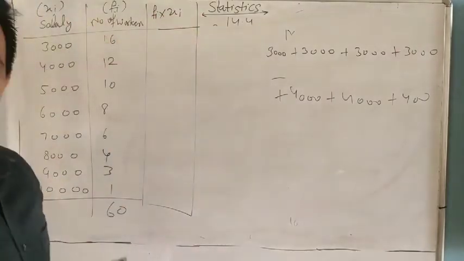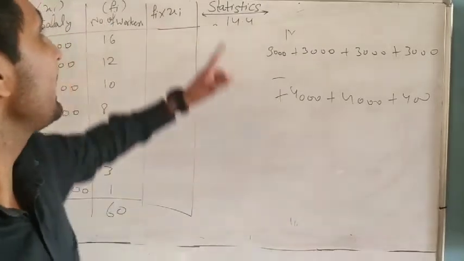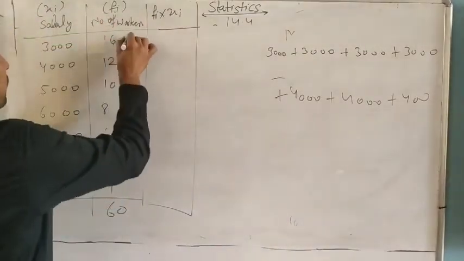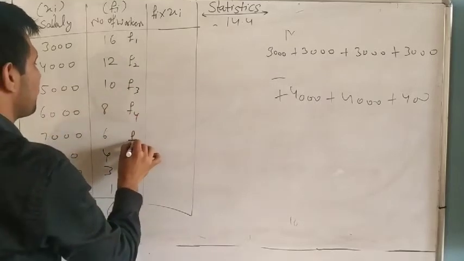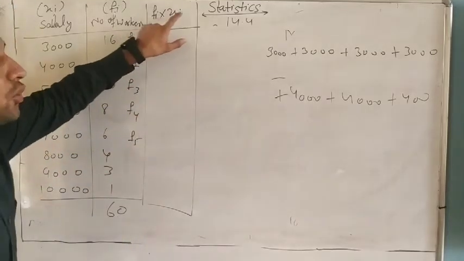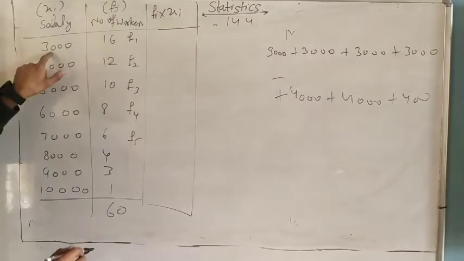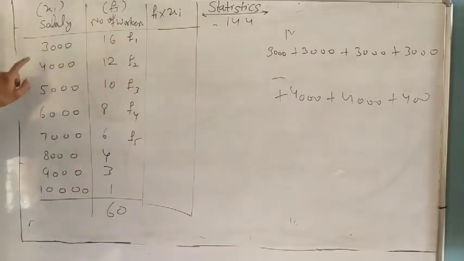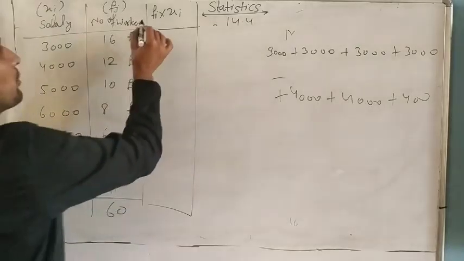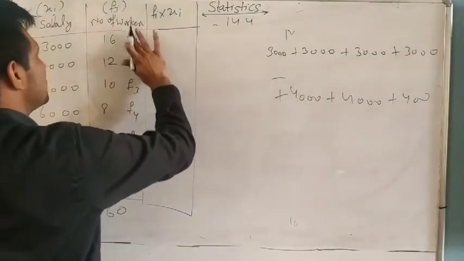Frequency f into x, I mean frequency f1, f2, f3, f4, f5. So it means f1 into x1, f2 into x2, because it is the x value, x1, x2, x3, like this. Okay, if you put 1, 2, 2, 3, understand?